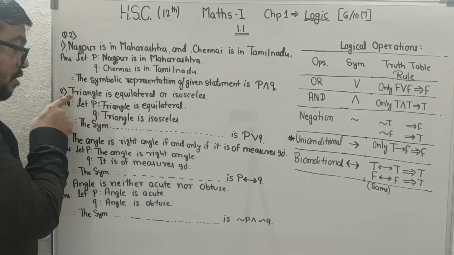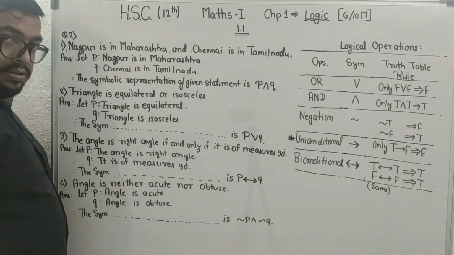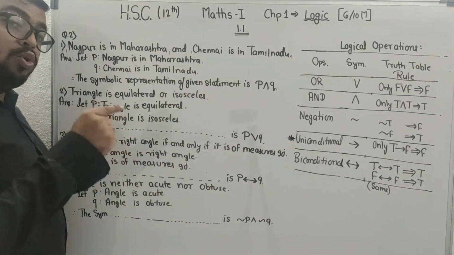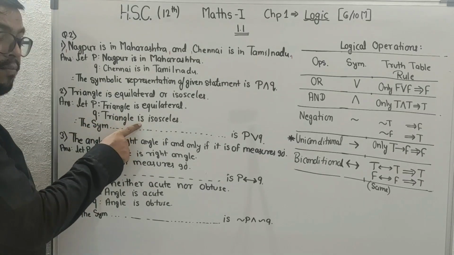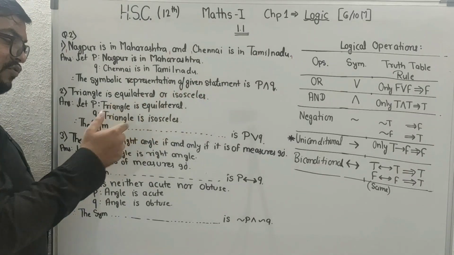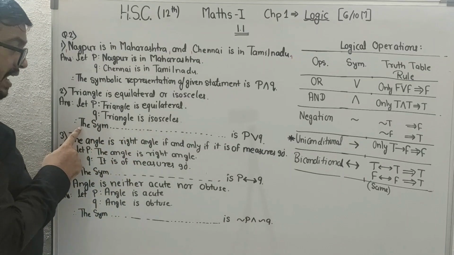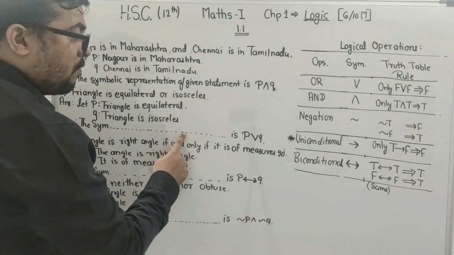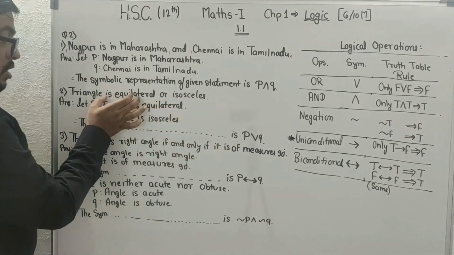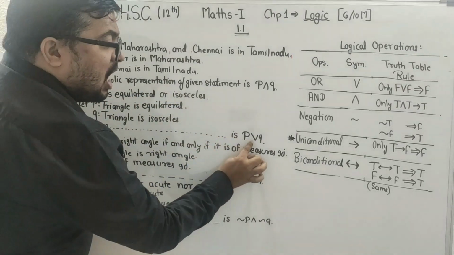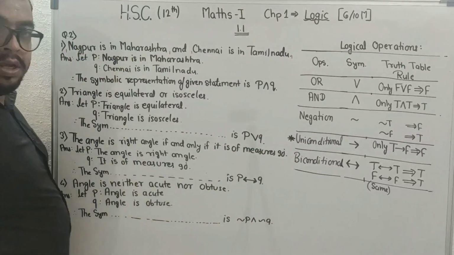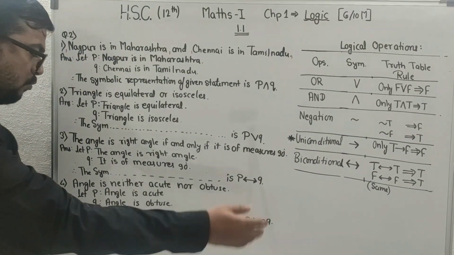So I will write triangle is isosceles. Okay, you have to go grammatically. This is the subject, this is the helping verb, and here is the verb. Again, the symbolic representation of the given statement is P or Q. Okay students, let's move ahead.